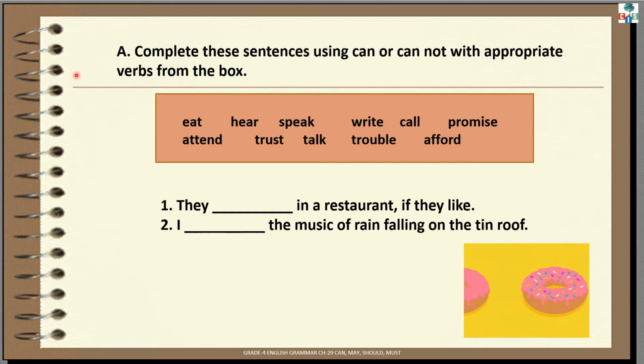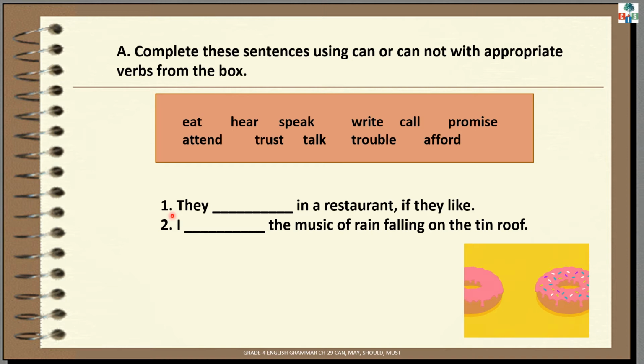Okay children, see exercise A, which is on page number 100. Complete these sentences using can or cannot with appropriate verbs from the box. Yes children, in the box, verbs are given, and with these verbs, you have to use can or cannot. When do we use can? Yes, we use can to show that we are able to do something, and for informal permission or request also.